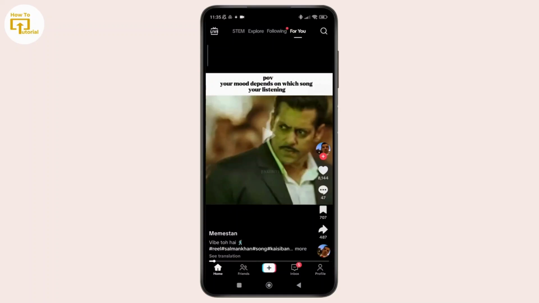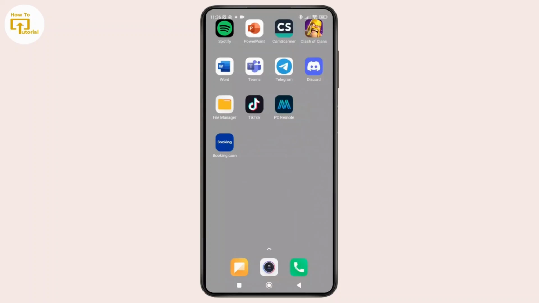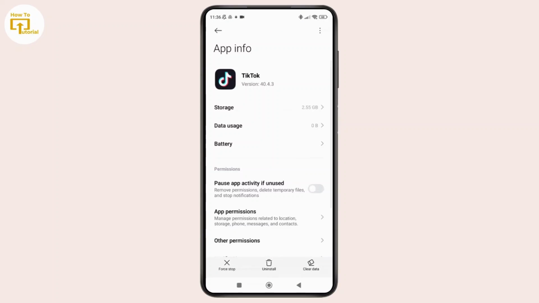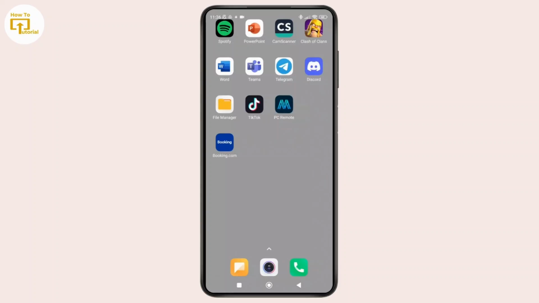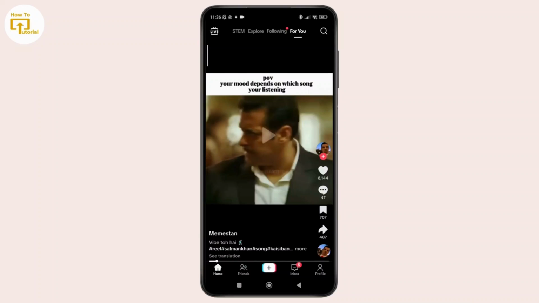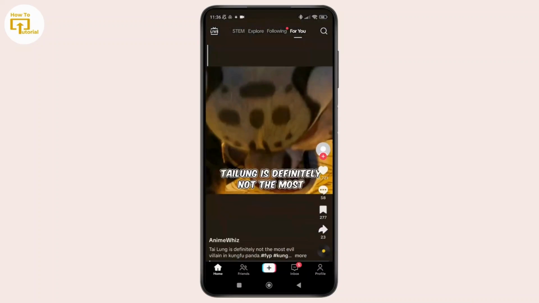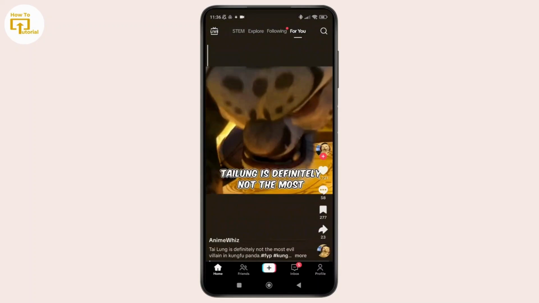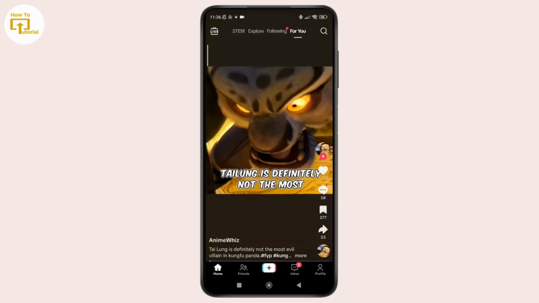Now, if you don't want to wait that long, there is a simple trick that you can try. You can just uninstall the app and reinstall it again, and doing this will refresh your app settings and it might solve the problem right away. But if it's still not working, another option is to switch to a different TikTok account, if you have one, or you could even create a new account just to keep browsing and liking videos while your main account cools down.